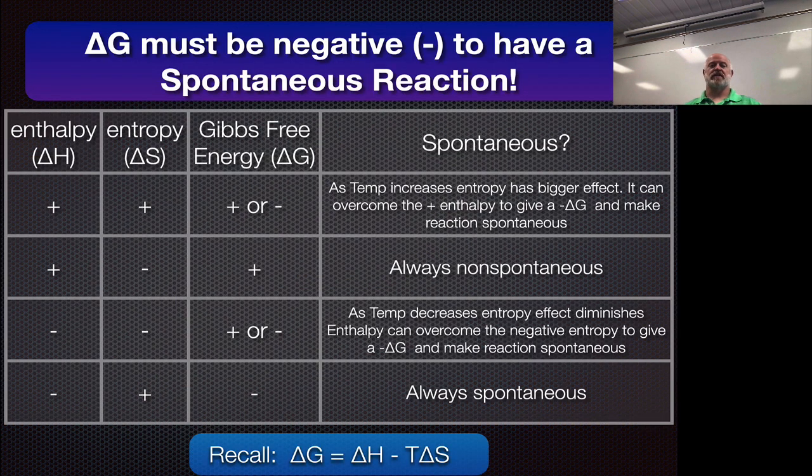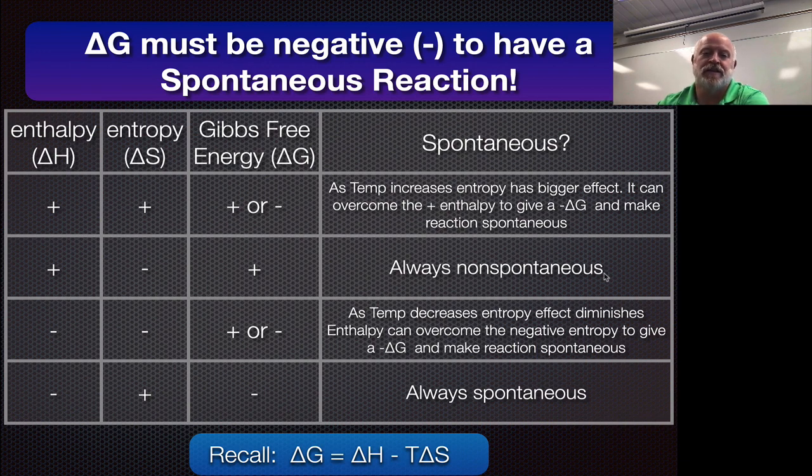Now, it might be easy for us to take a look at this through the lens of a table, all right? In a table, we're going to break it down by enthalpy, entropy, and Gibbs free energy and see will it be spontaneous or not. Let's do the easy ones first. If you have a positive enthalpy change, that means you're endothermic. If you have a negative entropy change, that means you are becoming less entropy, or becoming more organized. In this scenario, if we go back to our equation, if delta H is positive and delta S is negative, well, a positive minus a negative will always give us a positive value. So this will always be non-spontaneous.